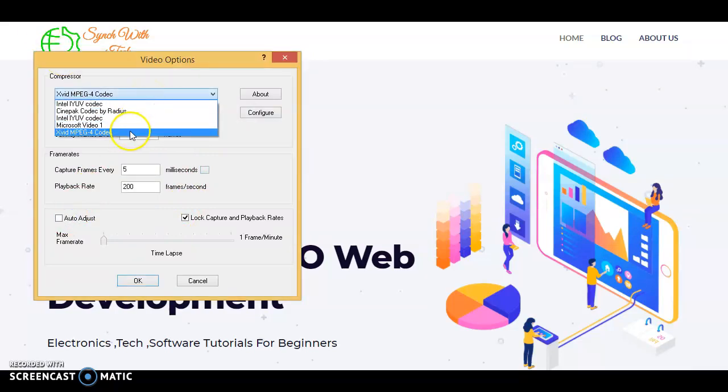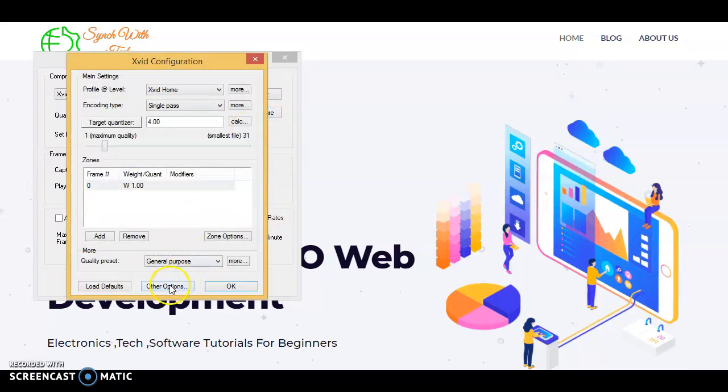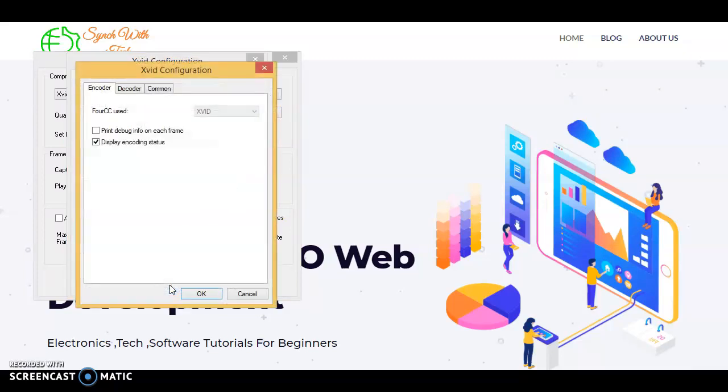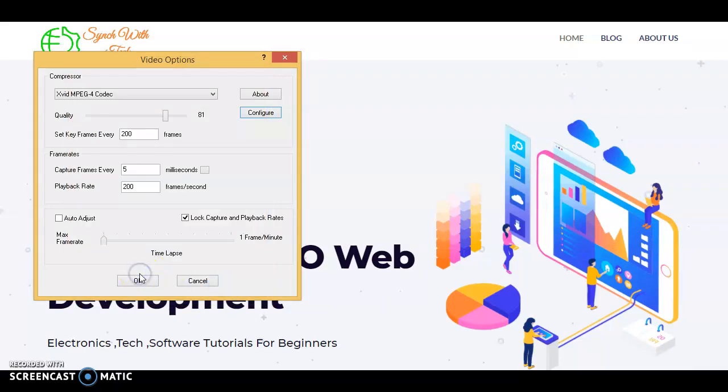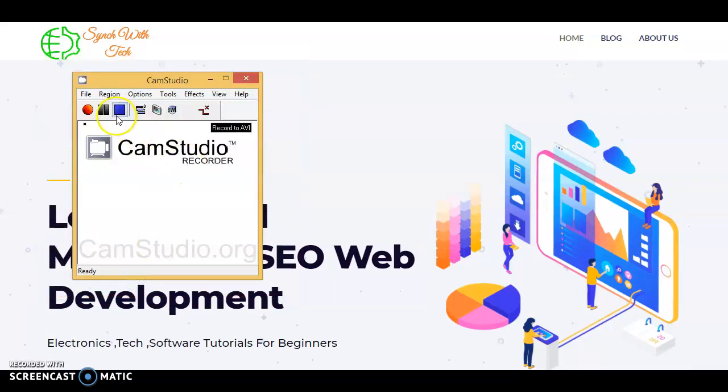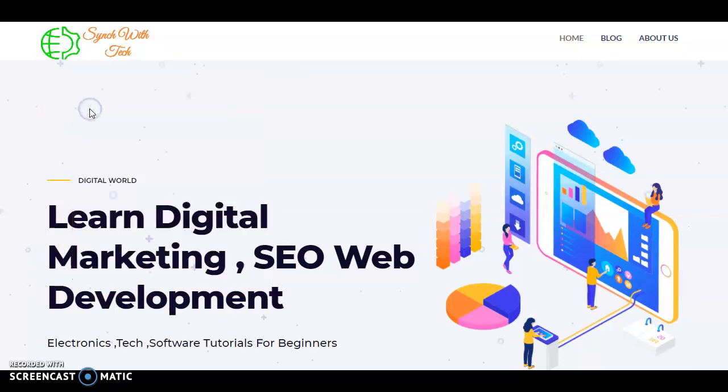After selecting it, you have already set this option. Just click on configure, then click on the other option, and untick display encoding status. Untick this and click on OK. Now everything is okay. Click on OK. Now let me show you by recording a video. The video is getting recorded.